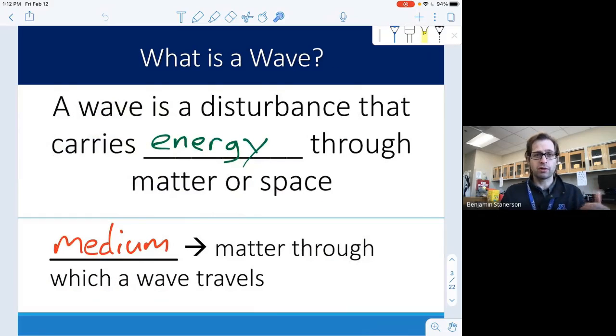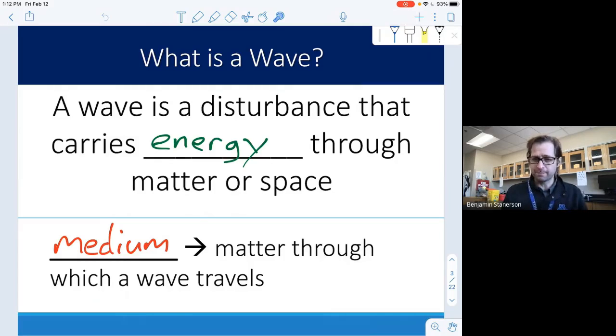So in your notes, or if you want to make a list of terms, please use this idea of a wave being a disturbance that carries energy through matter and space. The medium is the term for the matter that wave is going through. So the sound waves that are being used to make this recording are traveling through air. So air is the medium in that case. If it was a wave through water or maybe through a solid, that material would be the medium. So we have a few of those terms to keep in mind.